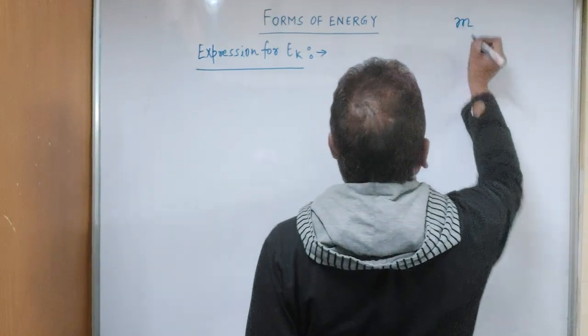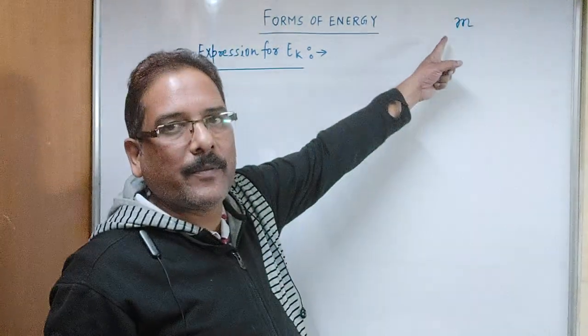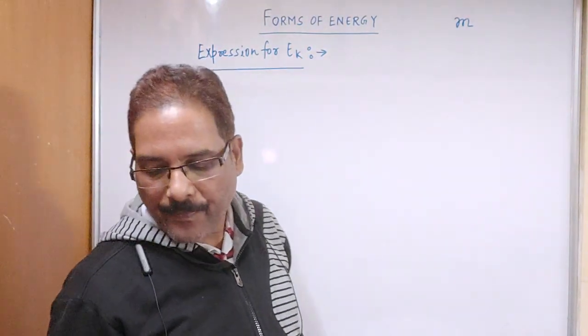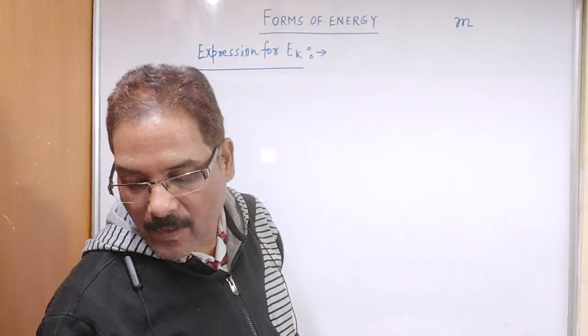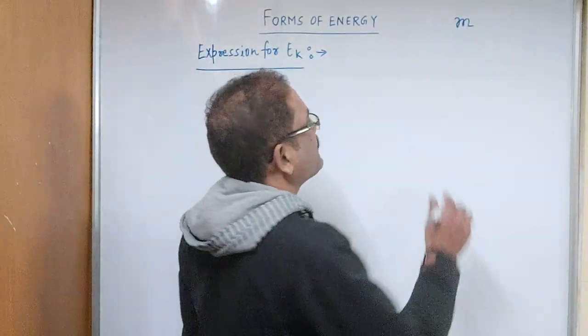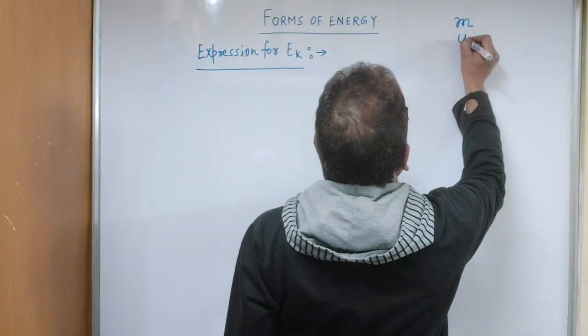considering an object of mass m, as I have written small m, you will also write small m, with uniform velocity u.